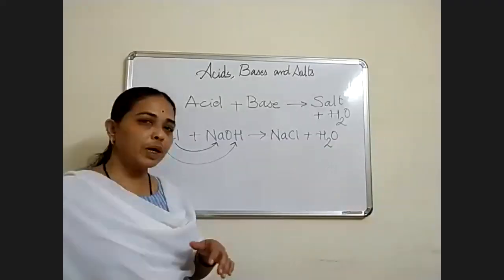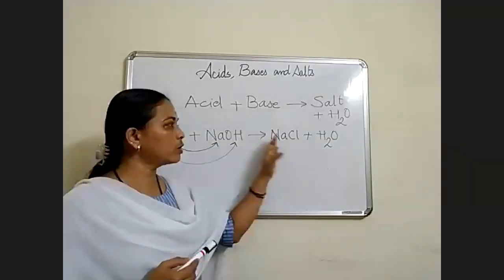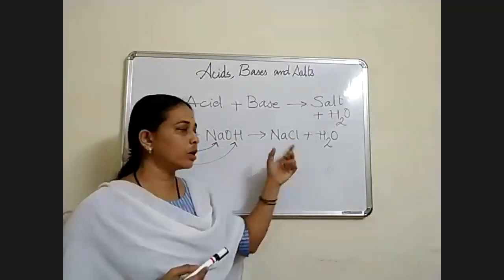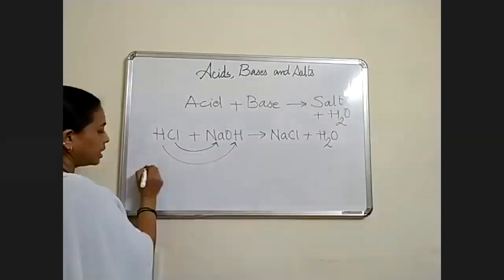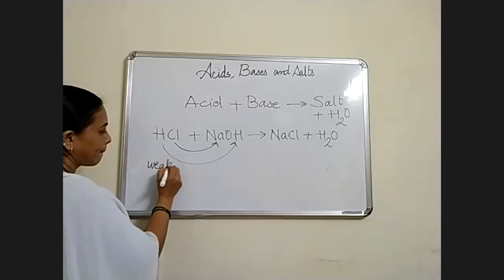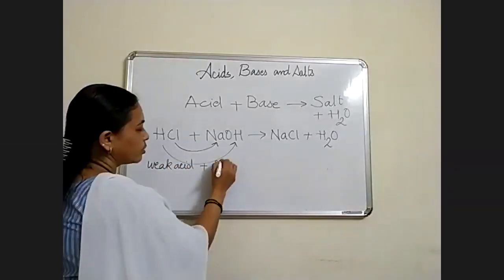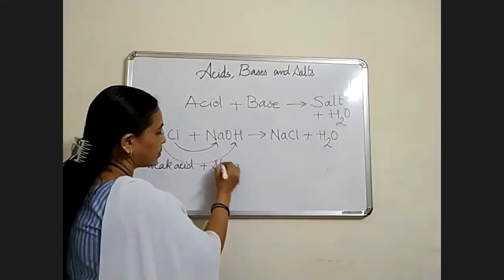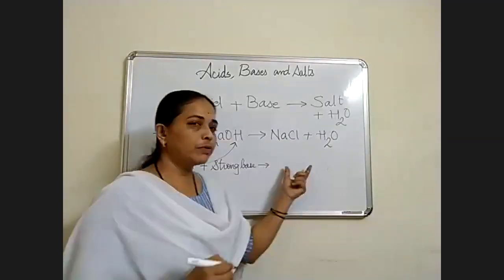If weak acid is there, just pay attention. If acid is weak and base is strong, even though you are going to get salt and water, which type of salt will you get?